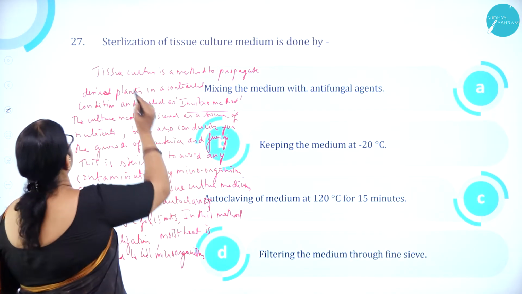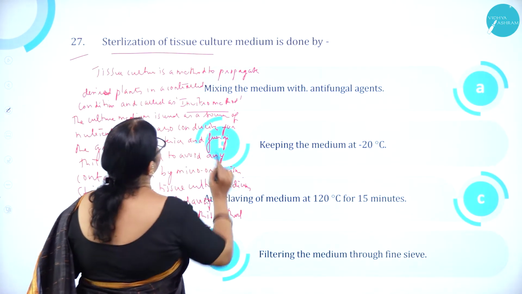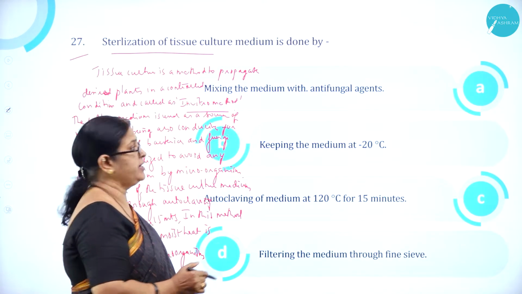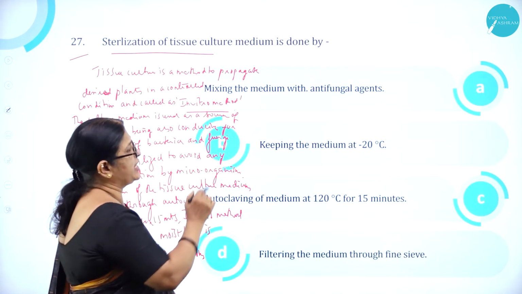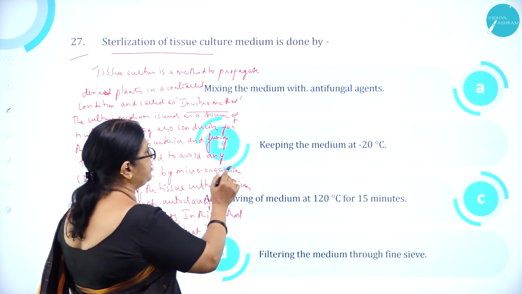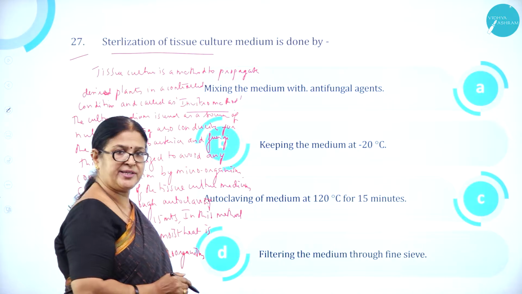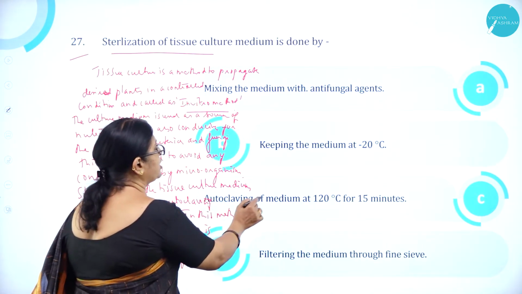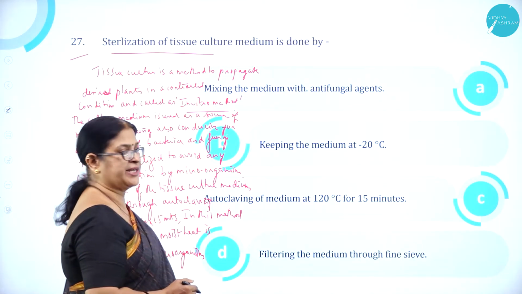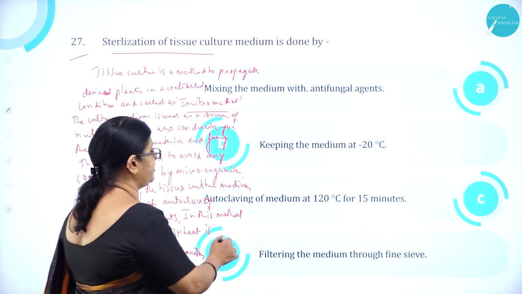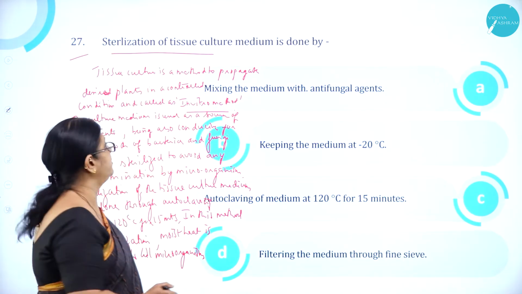Moving on to question number 27. Sterilization of tissue culture medium is done by option A, mixing the medium with antifungal agents, option B, keeping the medium at minus 20 degrees centigrade, option C, autoclaving of medium at 120 degrees centigrade for 15 minutes, option D, filtering the medium through fine sieve.